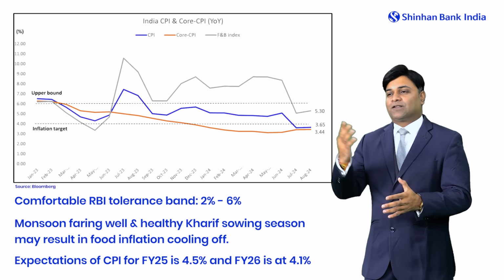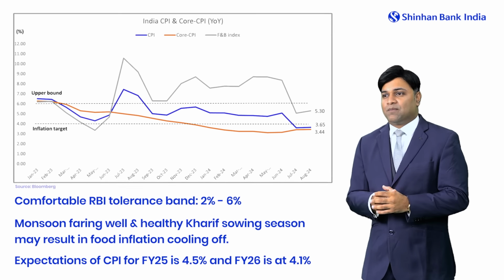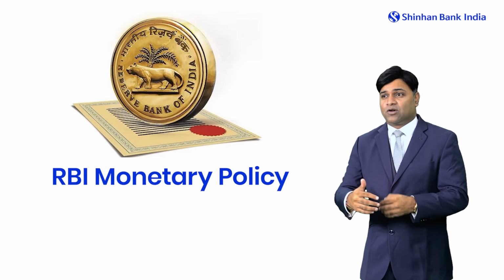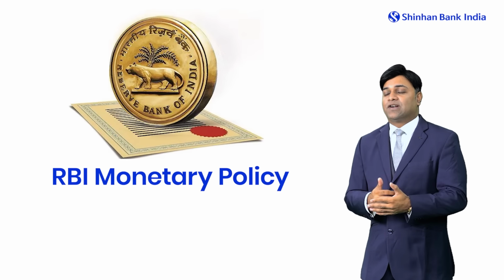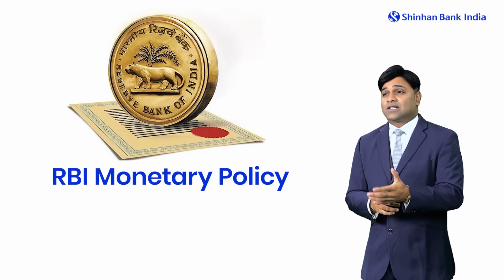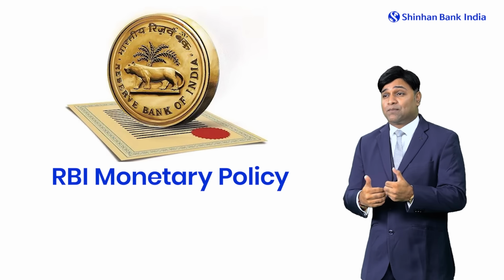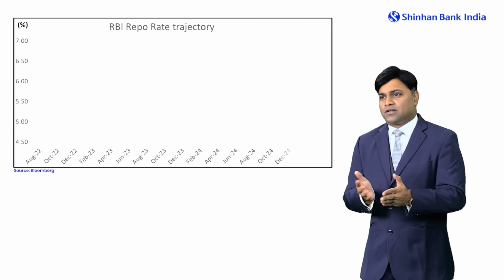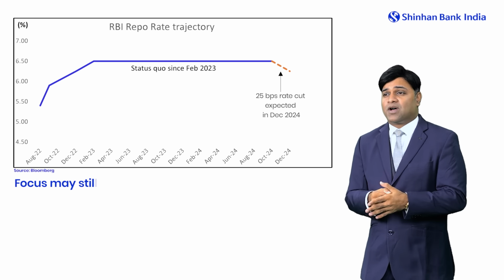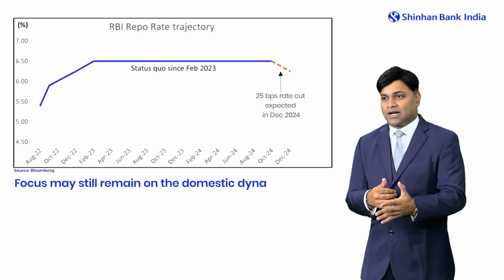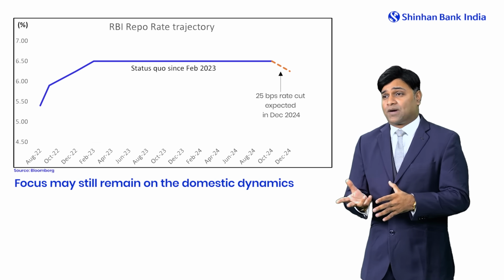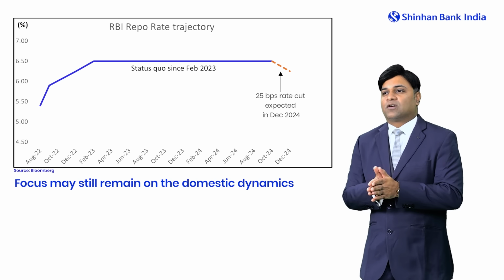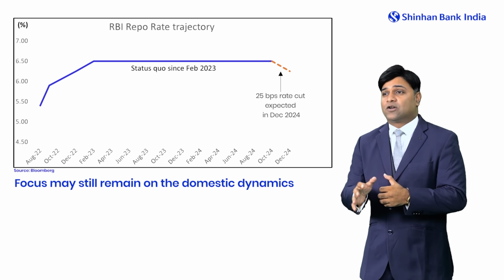Now, after the growth numbers as well as the CPI number, it's important to understand how our monetary policy will pan out from here on, because as we have seen the Fed being aggressive in terms of their interest rate cut, it's time to see how RBI behaves with respect to policy. First, the consideration remains that the focus from RBI may still remain on the domestic dynamics, considering the elevated food prices and also the household savings.